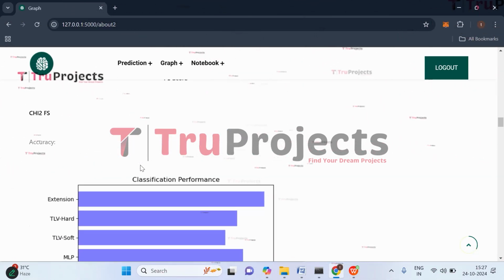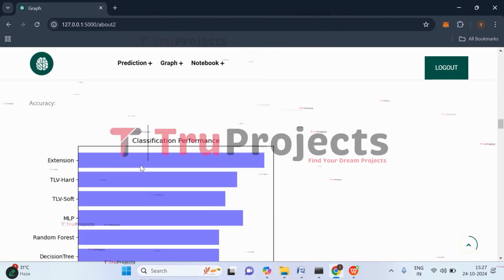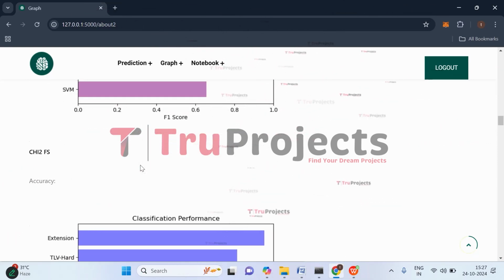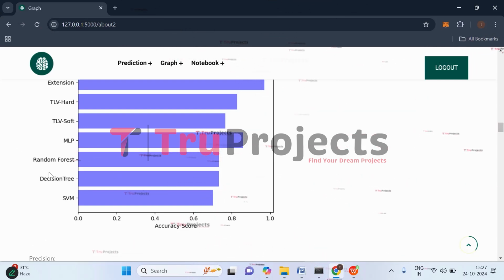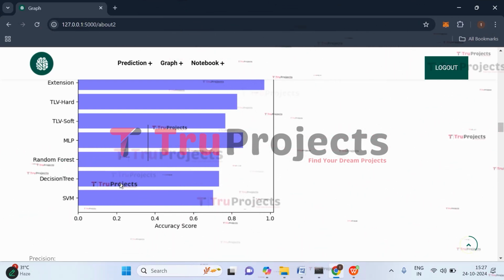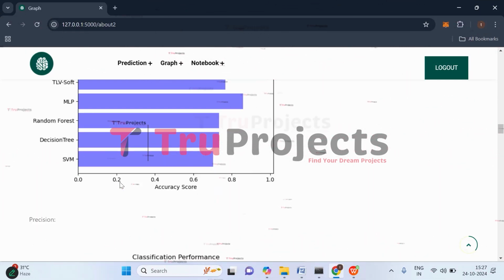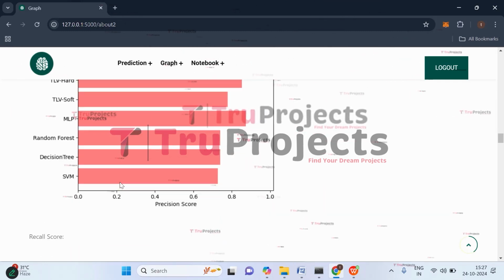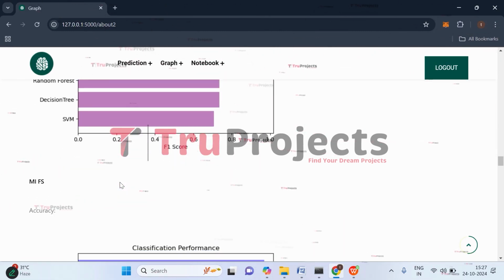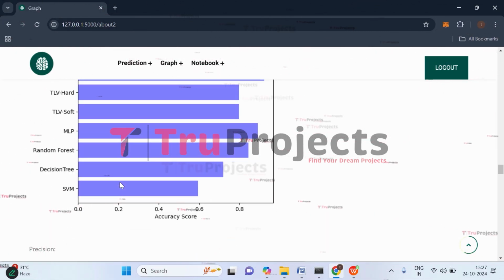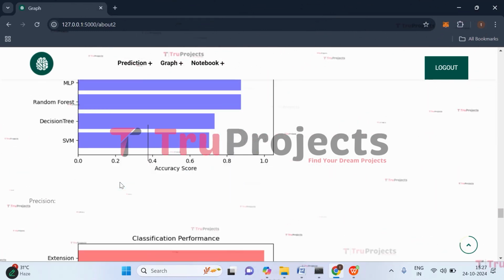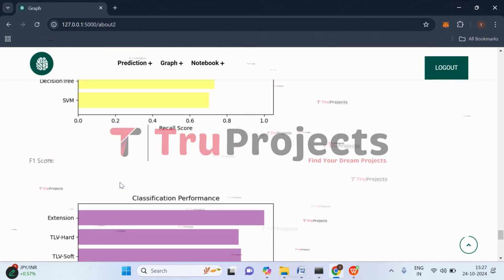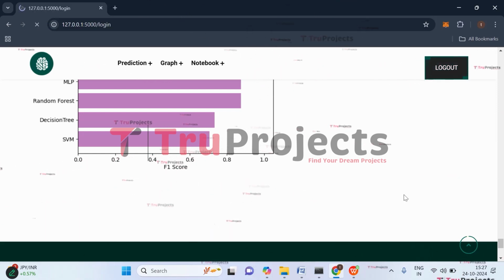F1 score, and here we have the chi-square feature selection technique. Here we have selected features from the UCI dataset, and all these models are built on the features selected from the chi-square feature selection technique. And here this is the precision, recall, F1 score, and here we have for mutual info feature selection technique. So now click on log out.